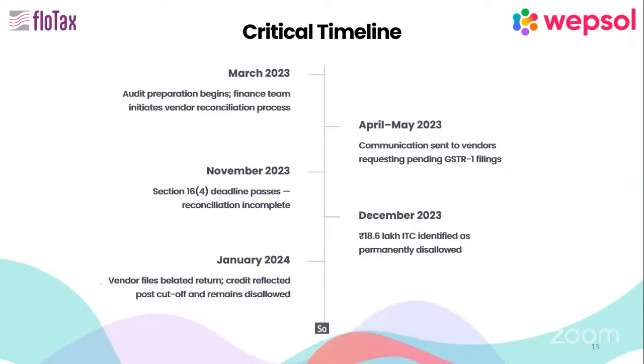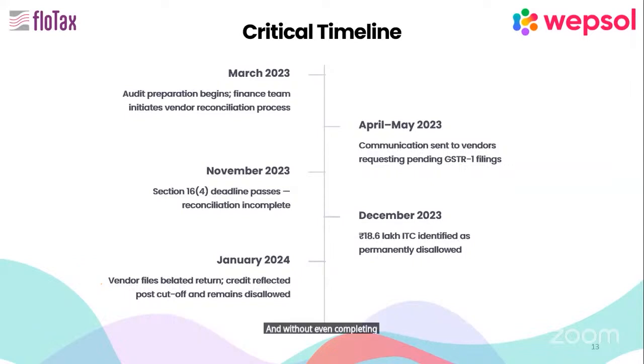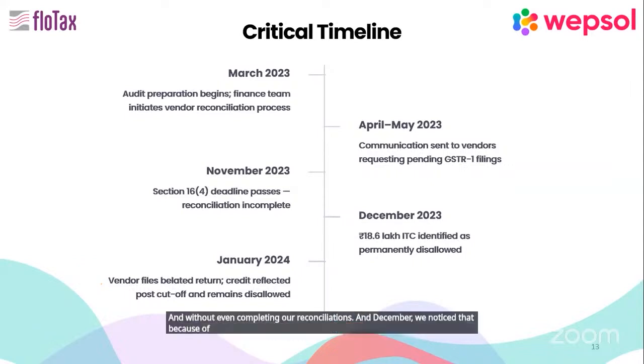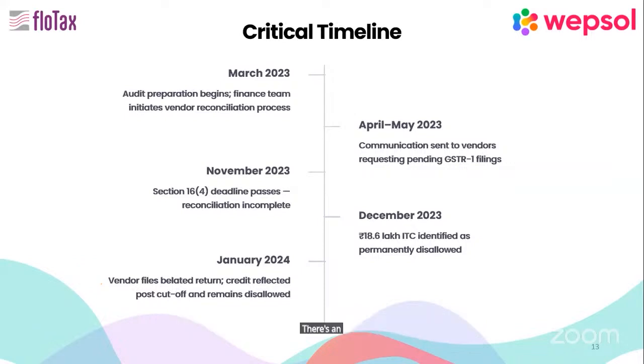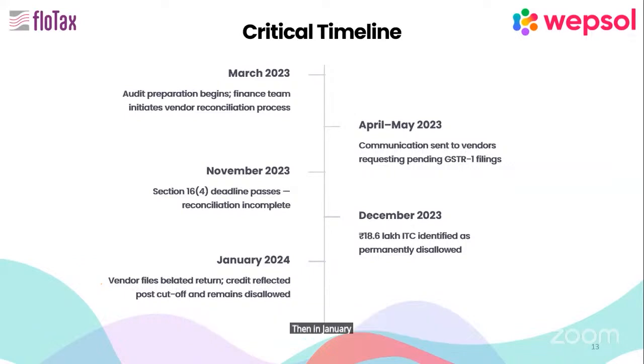So November 30 comes, there's no choice. We have to file the returns. We file returns quickly, without even completing our reconciliations. And in December, we notice that because of incomplete reconciliations, there's an input credit to the extent of 18.6 lakhs which is permanently disallowed. Then in January 24, the vendor files belated returns, the credit is reflected post cutoff, and it remains disallowed.